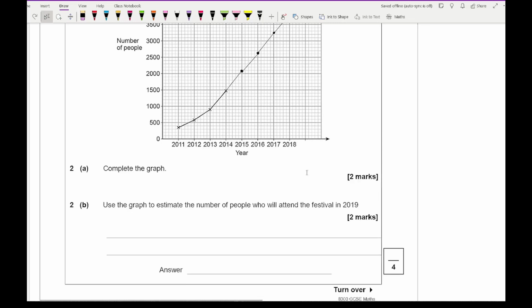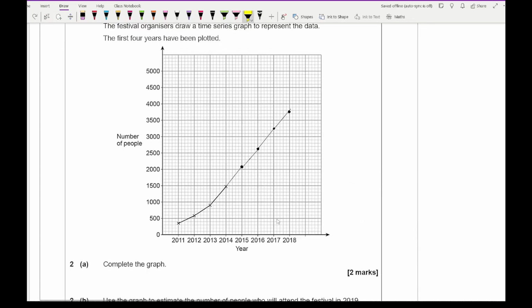Then for 2b, it says use the graph to estimate the number of people who attended the festival in 2019. So what you want to do is project where this point is going to be. So you could say something along those lines. We're looking at 2019, so we're looking at around this mark here on your prediction.